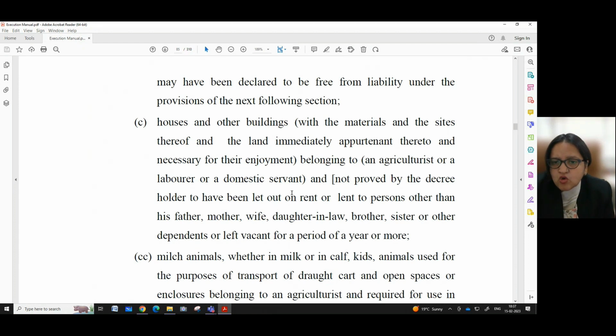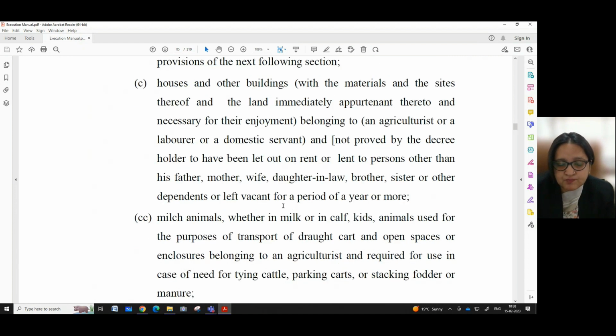Houses and other buildings with the materials and the sites thereof and the land immediately appurtenant thereto and necessary for their enjoyment belonging to an agriculturist or laborer or a domestic servant and not proved by the decree holder to have been let out on rent or lent to persons other than his father, mother, wife, daughter-in-law, brother, sister or other dependents or left vacant for a period of 1 year or more.